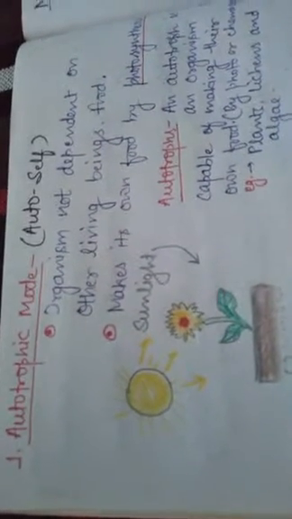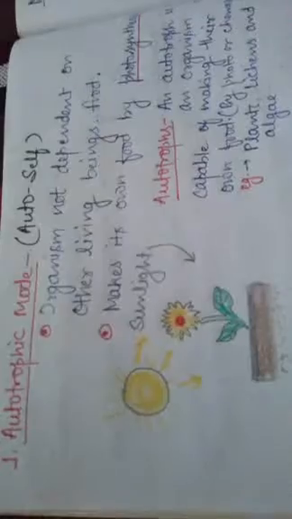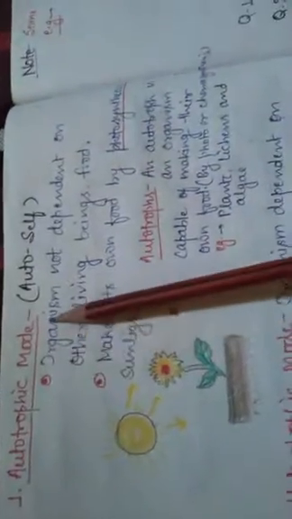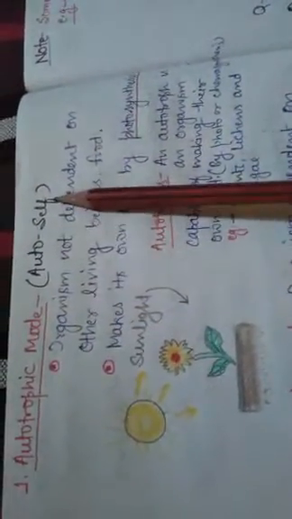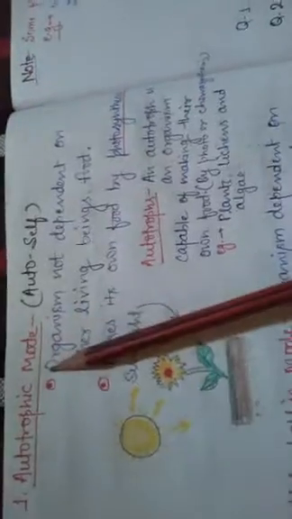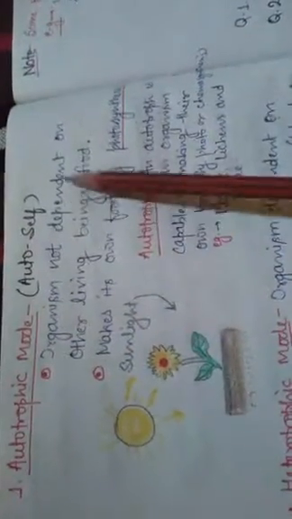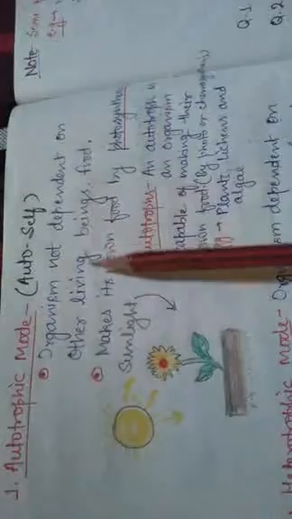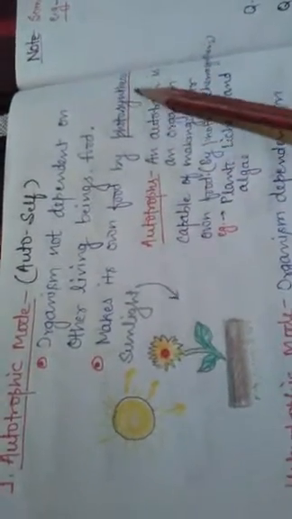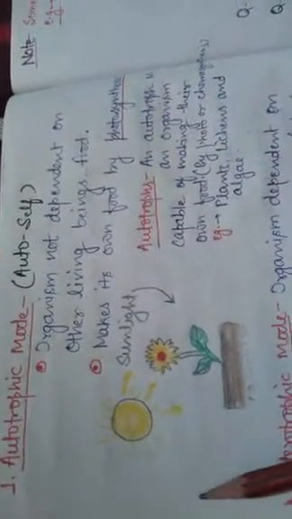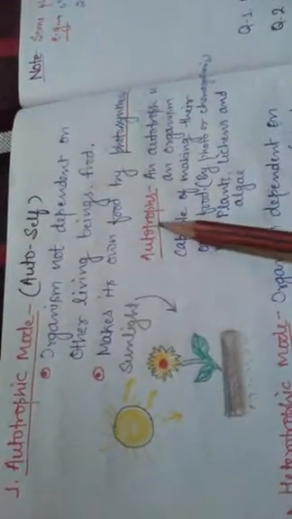Based on that particular flow diagram, there are a few modes. What are these two important modes of nutrition? These are the autotrophic mode as well as the heterotrophic mode. What happens in the autotrophic mode? Auto means self, meaning in this mode of nutrition, the organisms are not dependent on other living beings. They prepare their food by photosynthesis, meaning sunlight is required for preparing their own food, and this type of organism is known as an autotroph.